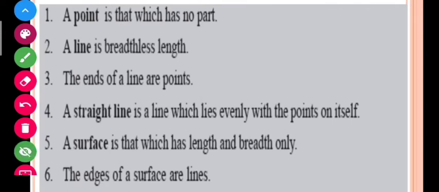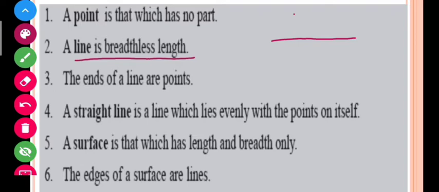When I am making a point here, it is very difficult to make it have a part, but I can say it is an appropriate modern definition of a point. According to Euclid, a point is that which has no part. Let us move to the next part: a line is a breadthless length. It says that if I am drawing a line, it doesn't have any breadth.